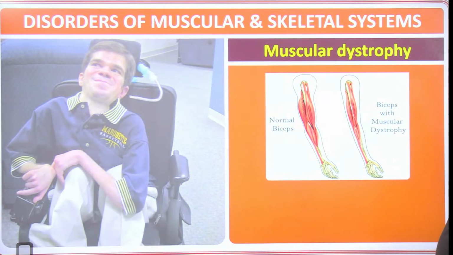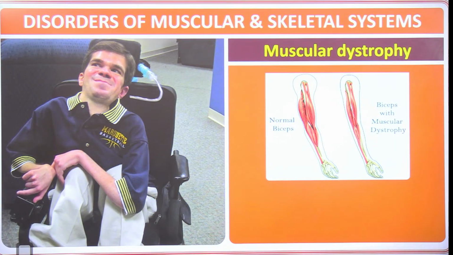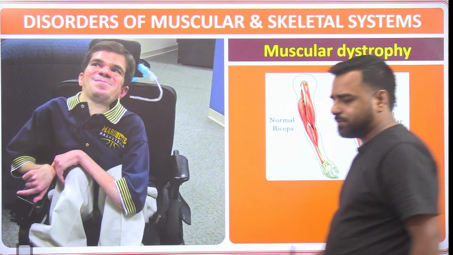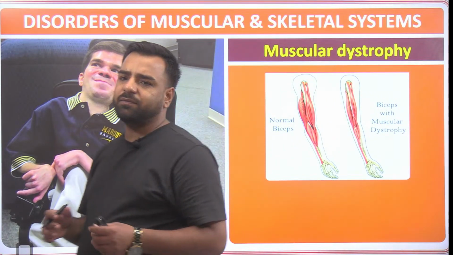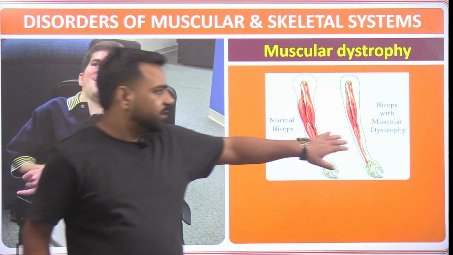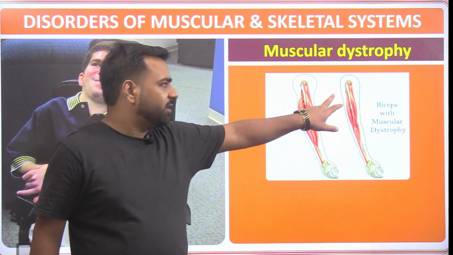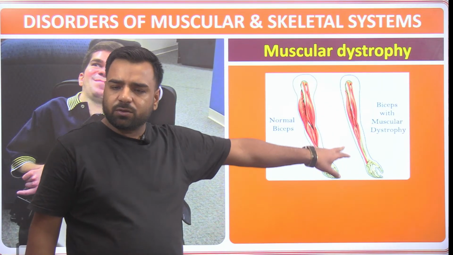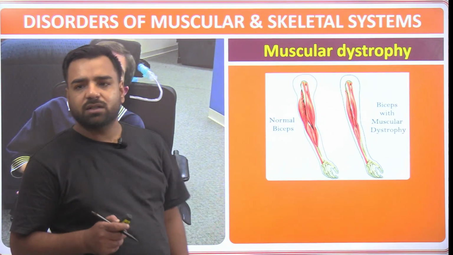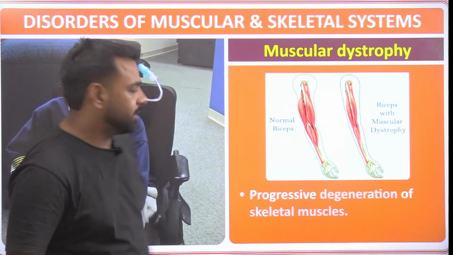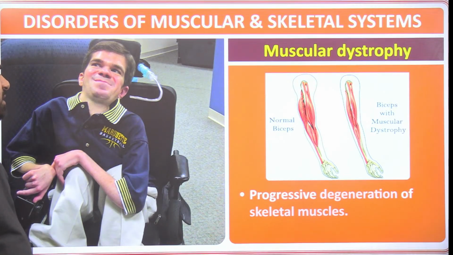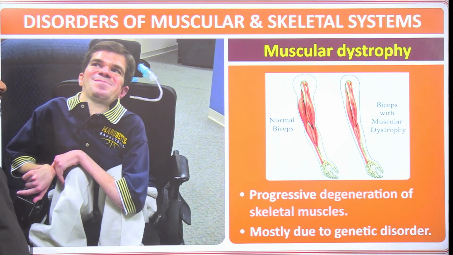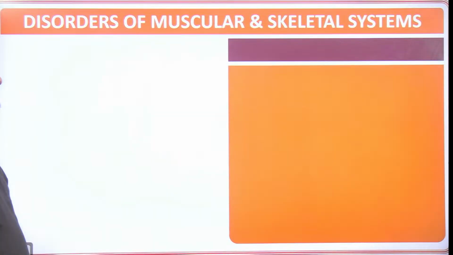Second, then we have muscular dystrophy. These are the normal biceps, but you might have seen some people have very thin biceps like this. Biceps with muscular dystrophy seem to be very straight. So that is the example of muscular dystrophy. Here, that's the progressive degeneration of the skeletal muscles. It's mostly due to a genetic disorder.